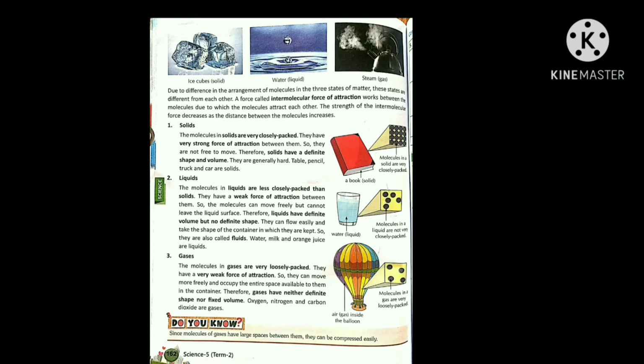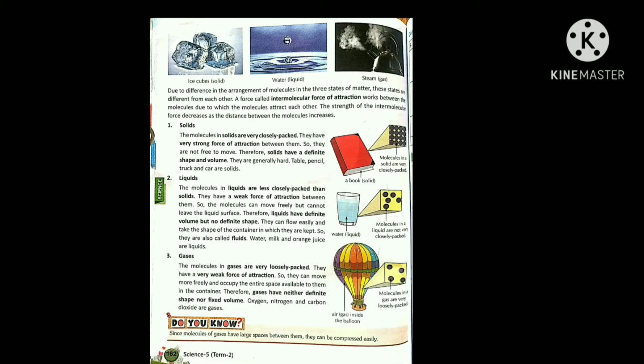Now it turns to water. See the very interesting fact. When this ice turns to water, it changes its state from solid to liquid. So the water is in a liquid state, and when we heat the water, it turns to steam, which is the gaseous state. So just for example, ice cube, water and steam. Here you can take a number of different examples of solid, liquid and gases. For example, for solids you can take the pencil, cupboard, notebook, book.